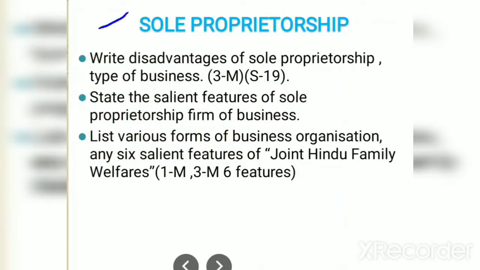First form is sole proprietorship. In that they have asked the first question: write disadvantages of sole proprietorship type of business. Here you have to write the different disadvantages of sole proprietorship. For 3 marks it was asked in summer 19.